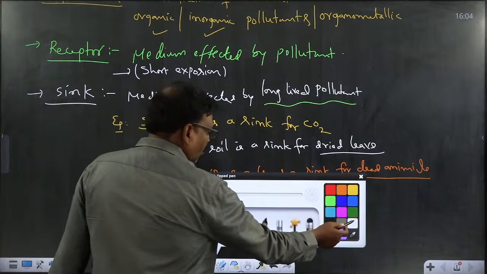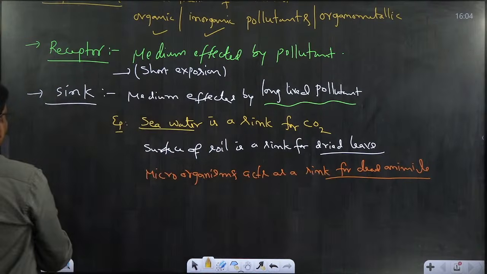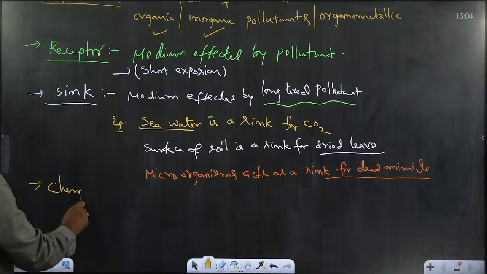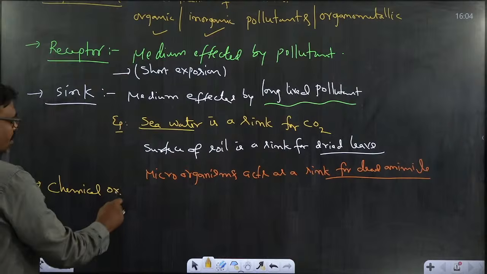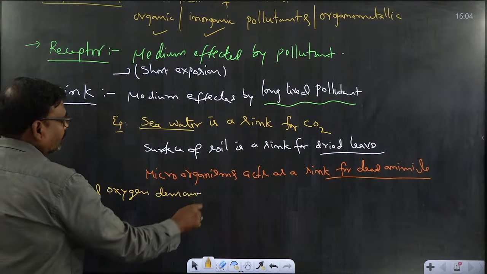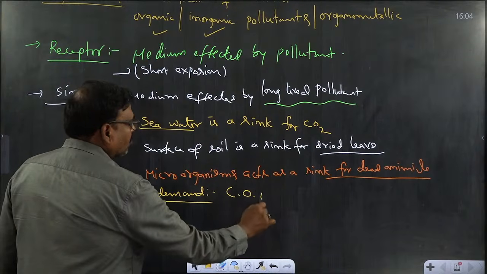After that, we go to another example, that is chemical oxygen demand. In short we can write it as COD.